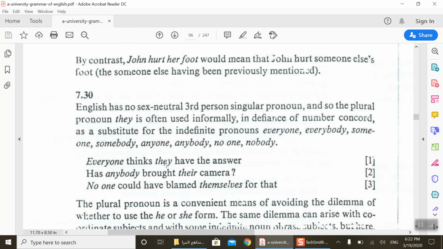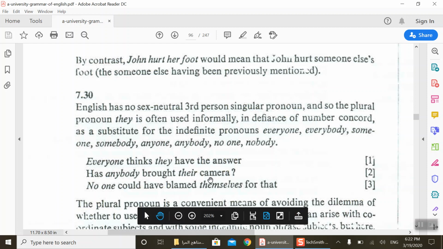Everyone thinks they have the answer. Why they? Why not he? Okay, we can say everyone thinks he has the answer, but they usually say that we should use they to refer to both man and woman, not to be sexist. So to use both of them. Has anybody brought their camera, for man and woman? You can say has anybody brought his camera?